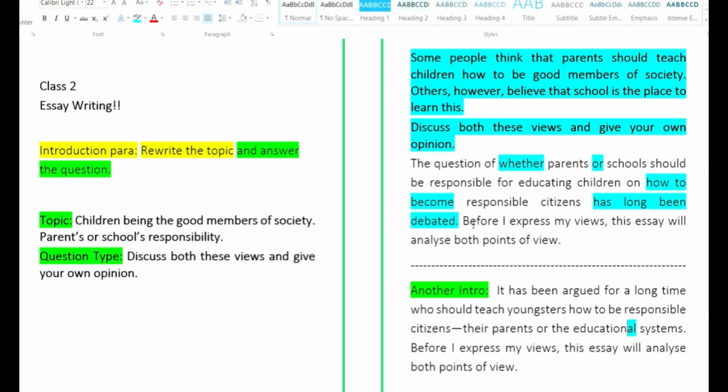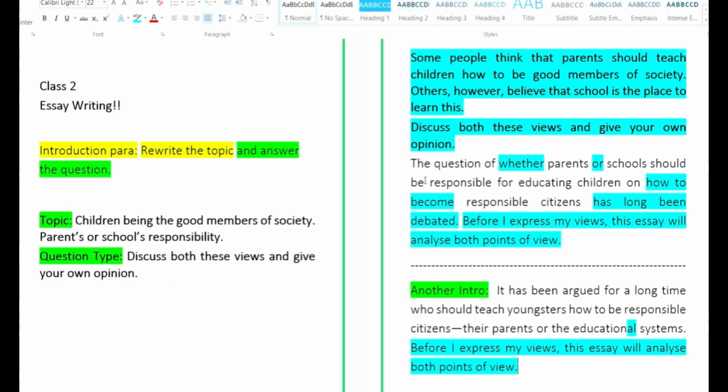So it is their parents or the educational systems. Now, as I said, it is the same line which we will be writing for this type of question, which is discuss both the views and give your opinion. So here it is again. Before I express my views, this essay will analyze both points of view. So thereby, our two different types of introduction paragraphs are completed.